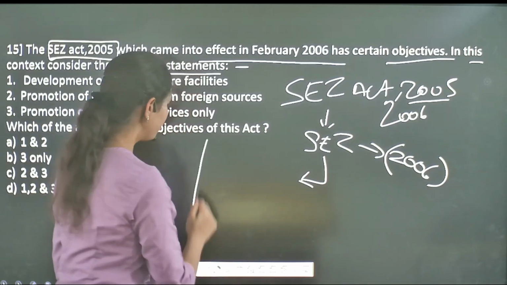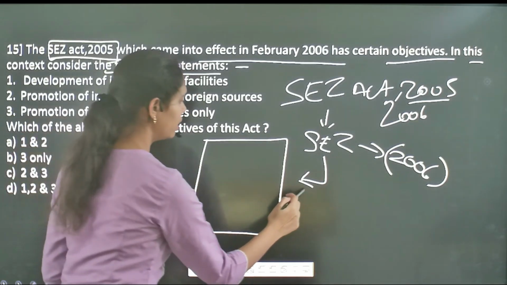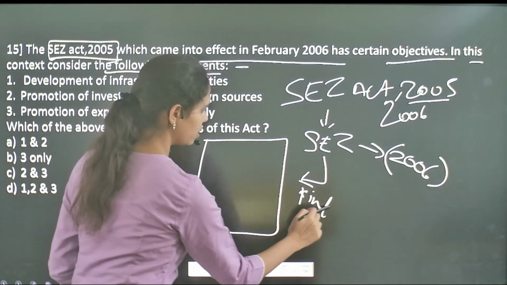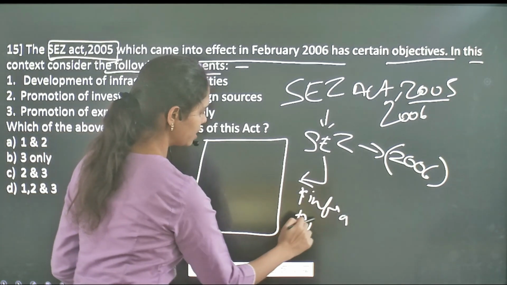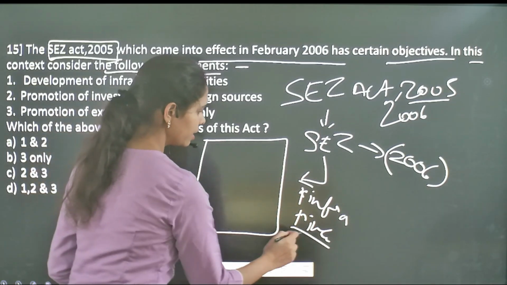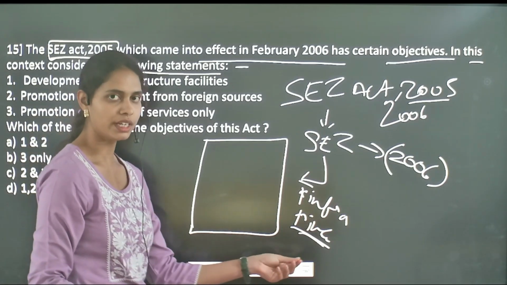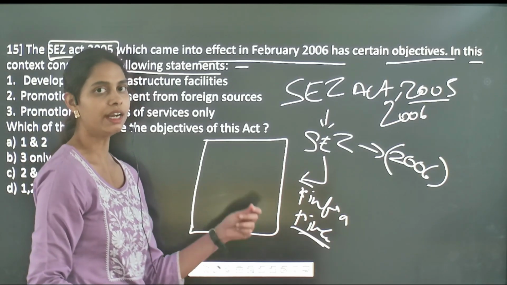They refer to those particular zones where you get to see greater infrastructure as well as greater incentives. That means those zones where companies get greater incentives, in terms of financial incentives and also tax incentives.